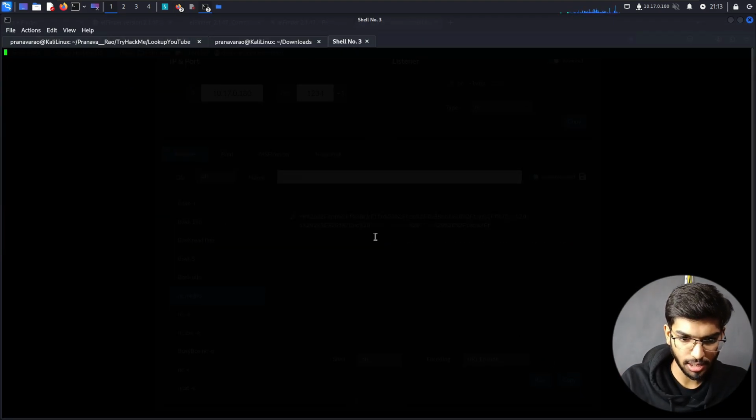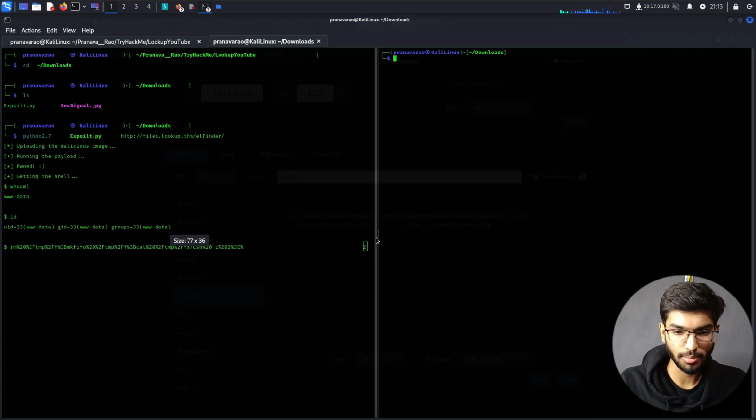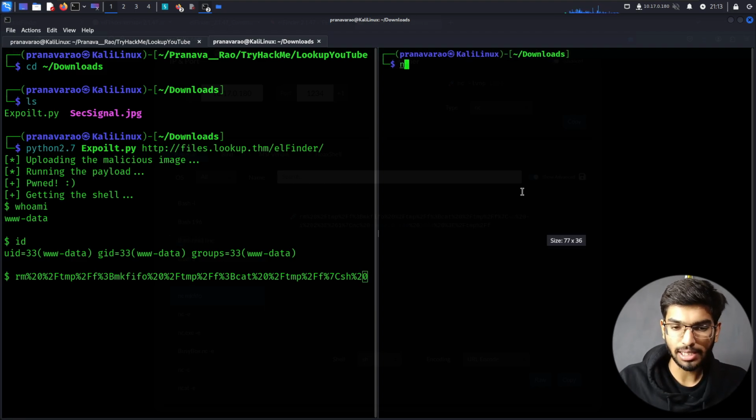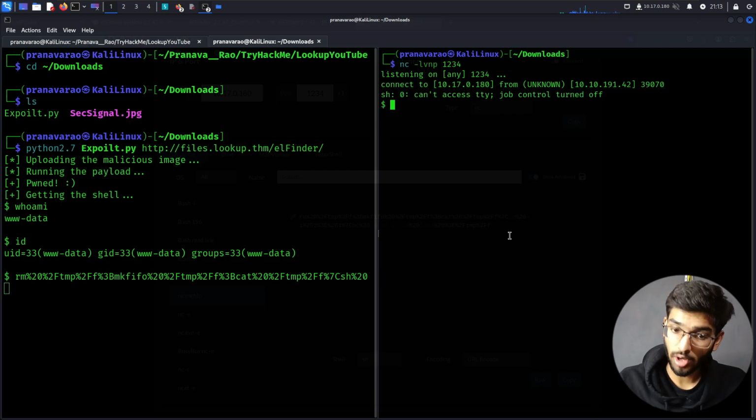Before we press enter, let me open up another terminal. Let me open up a side-by-side terminal. I'll zoom both of them here. Then let me set up a listener. nc -lvnp 1234. That's listening. Press enter. And we got a shell.